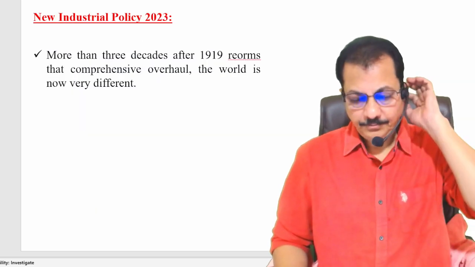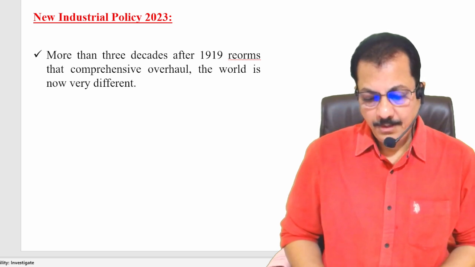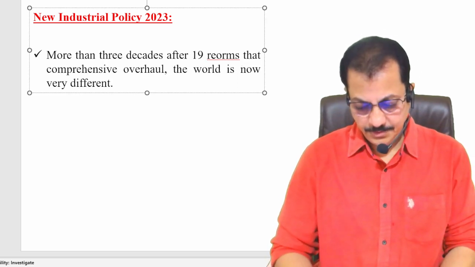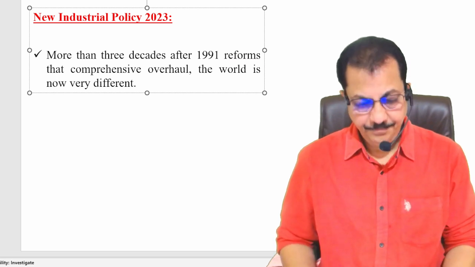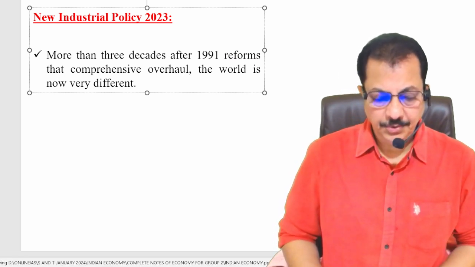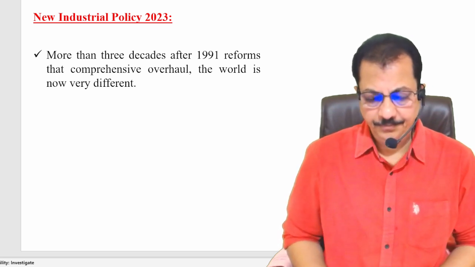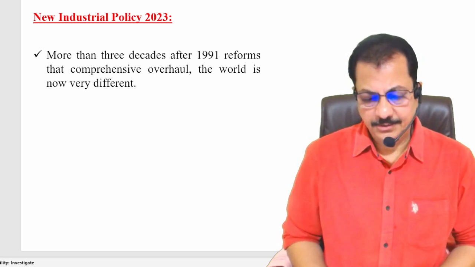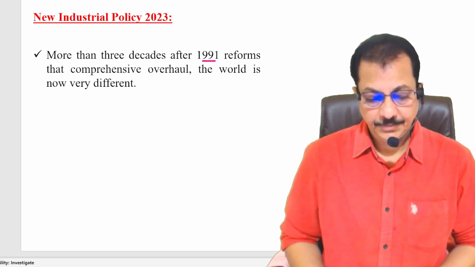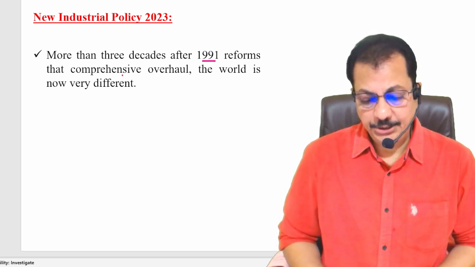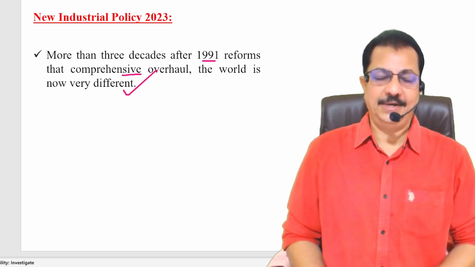Now let's look at the New Industrial Policy of 2023 and its points. More than 3 decades after the 1991 reforms, that comprehensive overhaul, the world is now very different.